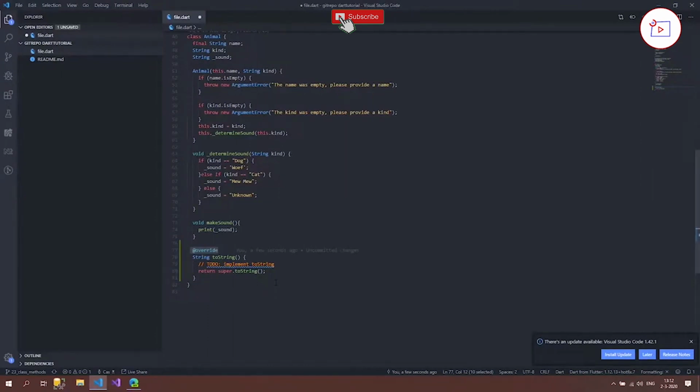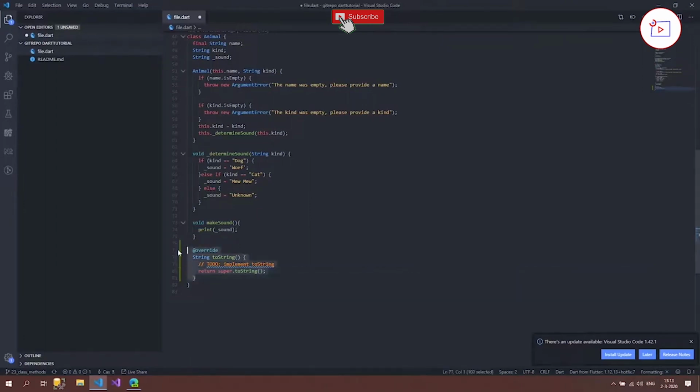So what this method does is it returns super.toString. So it's actually saying that this super is the class where we're inheriting from, which is the object class, and we use the toString method from that object class. And that has its own definition about how that should work. But we don't want that. We want to create our own toString method that whenever it's called, it's giving something back that we want.